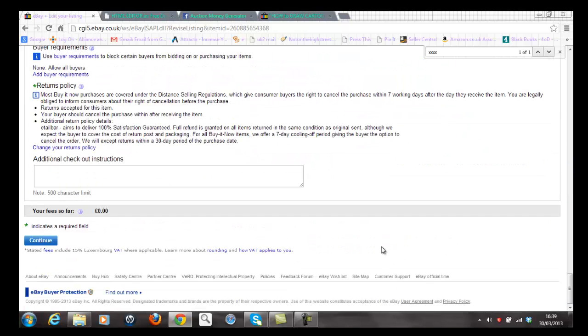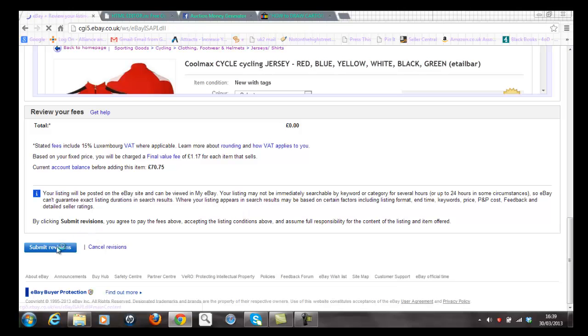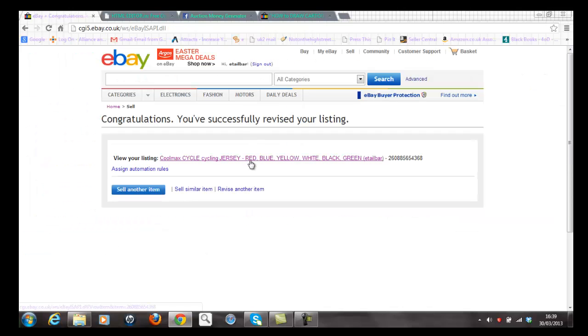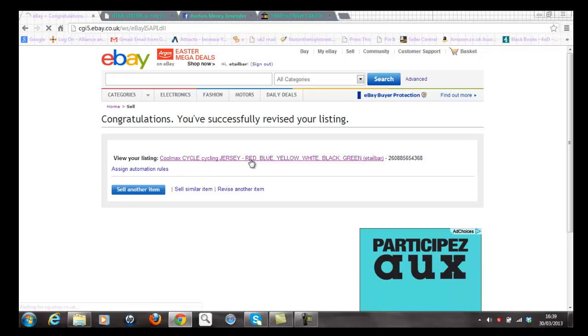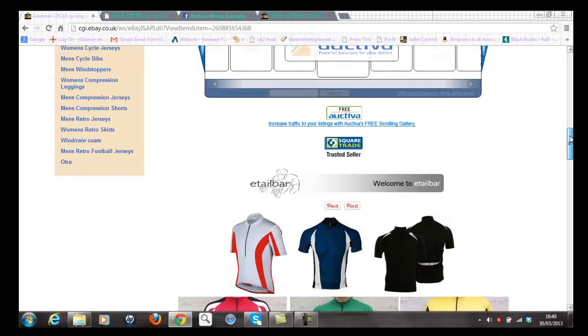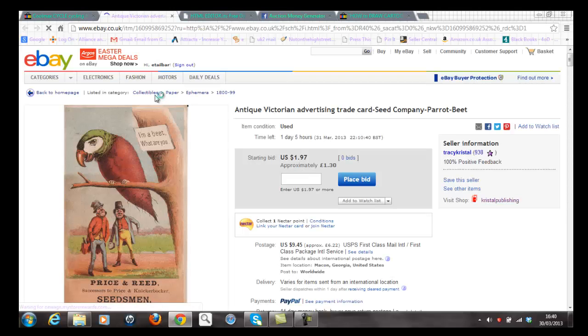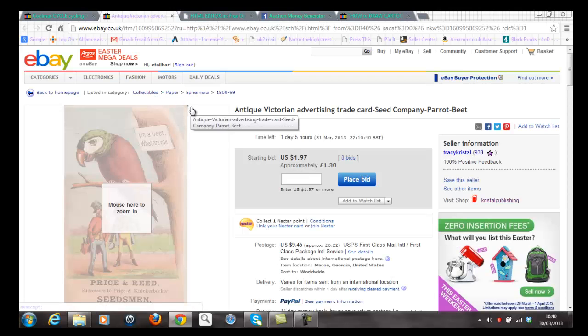I'll go down to the bottom, click on continue, and then I'll submit, and I'll just test that box to see if it actually works. Fingers crossed. Submit revisions. Okay, now I'm going to click on the listing. I should now have that box appear. I might leave it, in fact. There you go. And then if I click on this parrot here, I'm hoping now it will find that listing. And it has. Success.